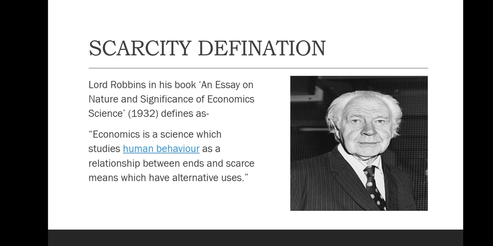This definition is given by Lord Robbins in his book An Essay on the Nature and Significance of Economic Science in 1932. He said, economics is a science which studies human behavior as a relationship between ends and scarce means which have alternative uses. As I told you earlier, there are limited resources and human beings have unlimited demand. Out of those resources, there are various alternatives, and to choose the one best alternative